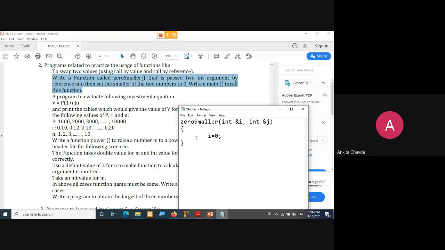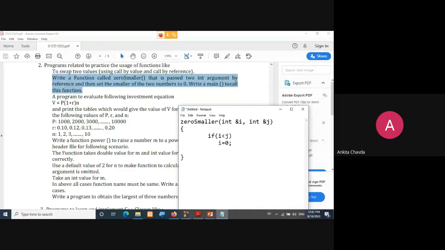So if i is less than j, then I need to set i equals 0. In the same way, we'll check if j is less than i, and I'll simply set j equals 0.